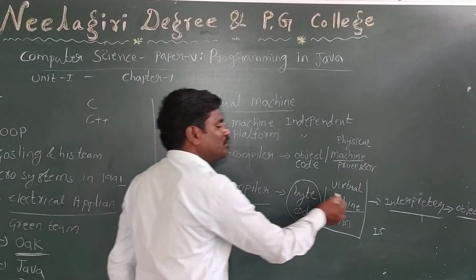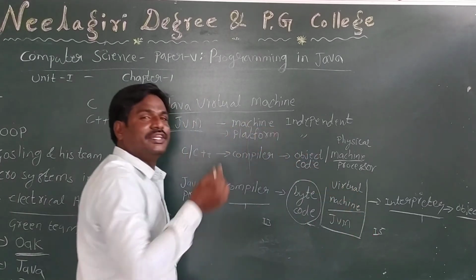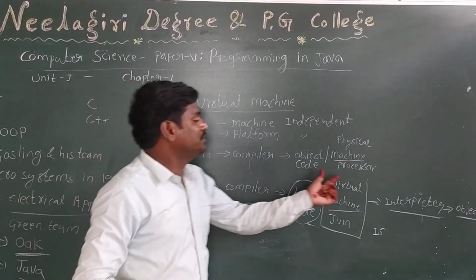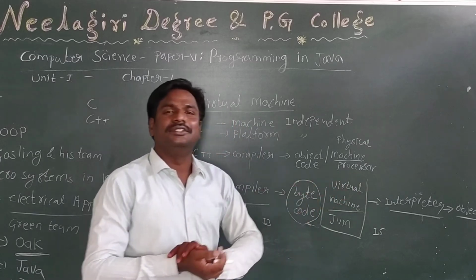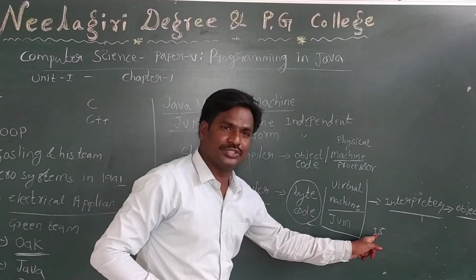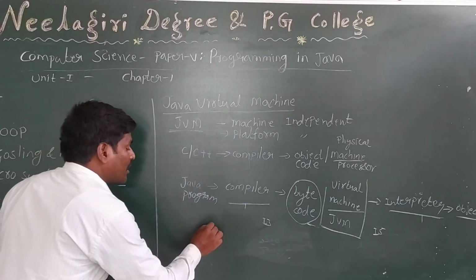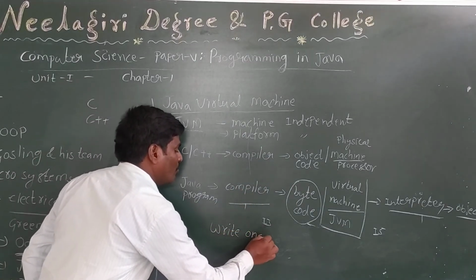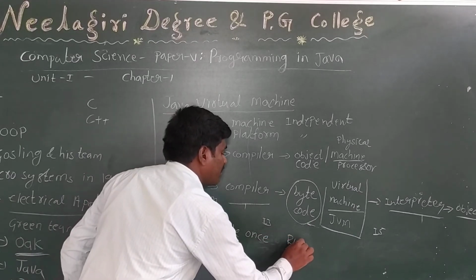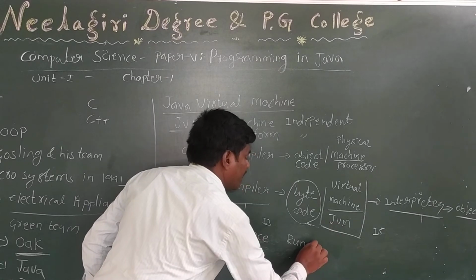It is executable here if there is a JVM. That means if there is Java software in the system, this program will automatically be executed by the JVM. So the main concept is: write once, run anywhere.